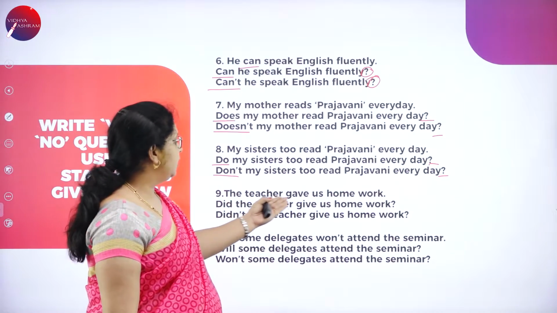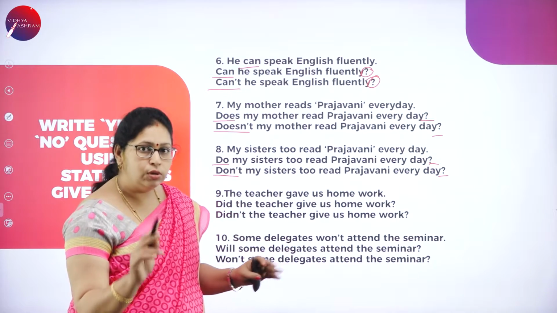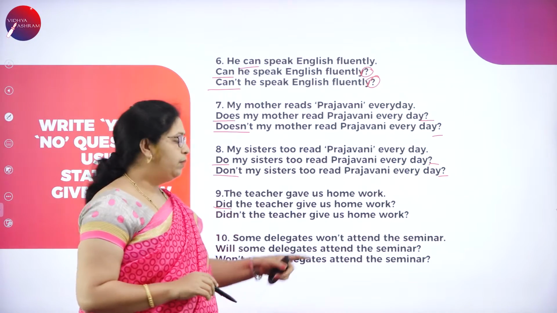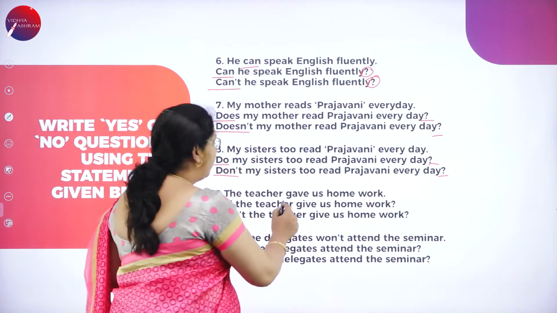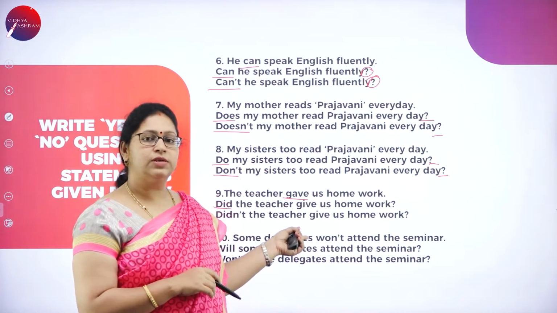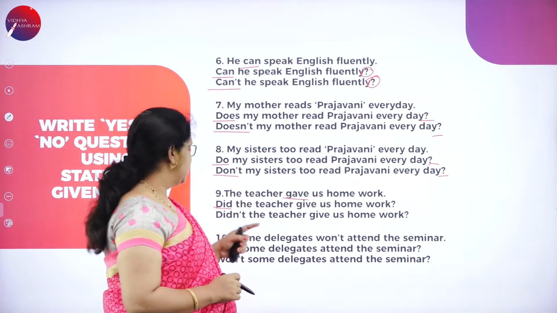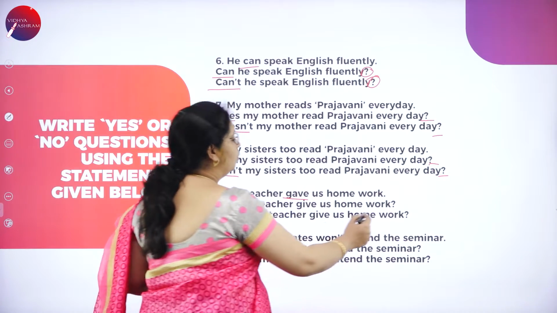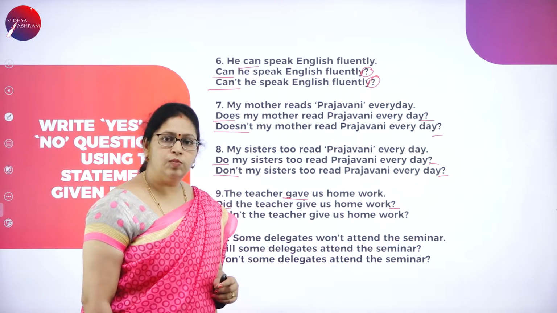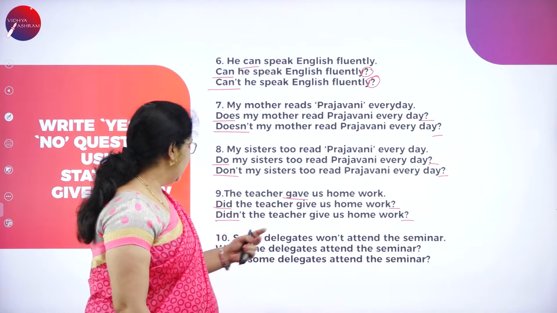The teacher gave us homework. Okay. Is there any auxiliary verb here? No. Is there any modal? No. So what will we use? We'll use did. Why are we using did? Because gave is the past form. Okay. Past tense is there. So we have to frame the question in the past tense itself. Did is the past tense of do and does. Did the teacher give us homework? Question mark. Didn't the teacher give us homework? Question mark again. Okay.